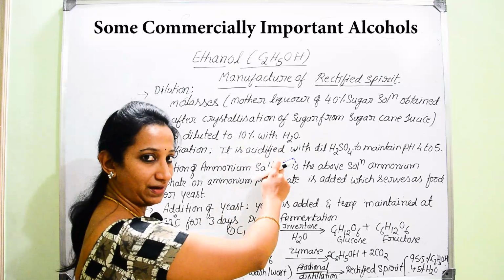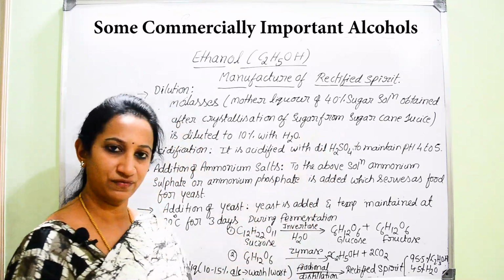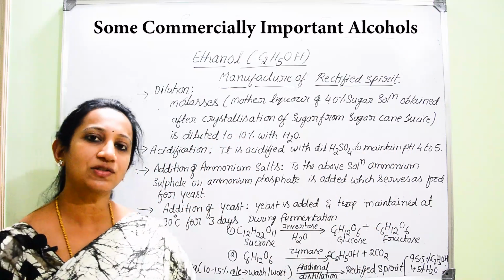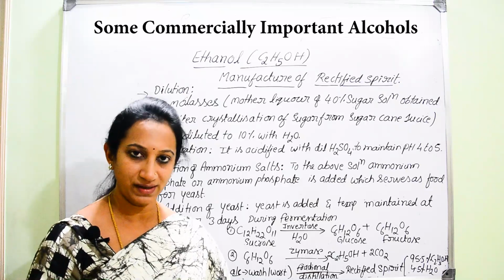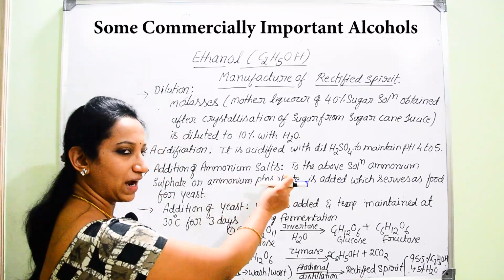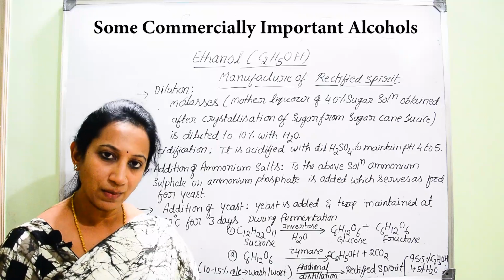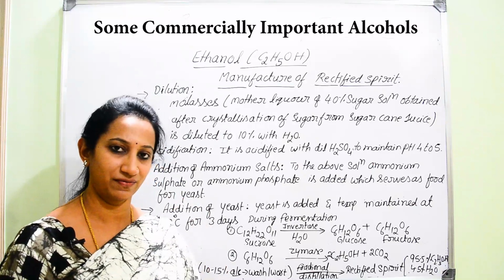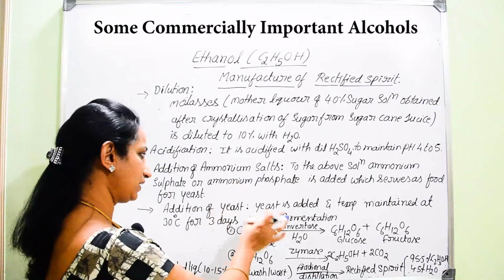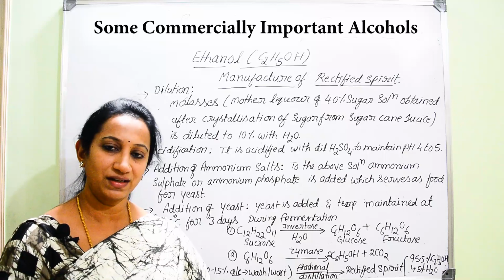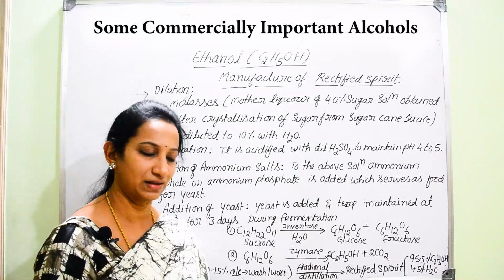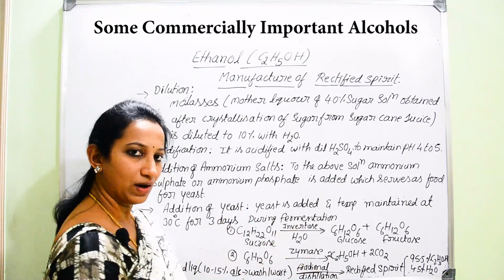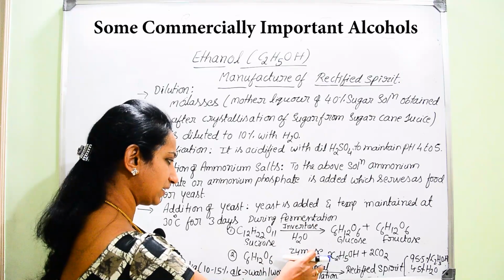To that, in the next step, we have to add dilute sulfuric acid to maintain the pH between 4 to 5, so that it also helps to destroy the growth of unwanted bacteria. Then to this we add a certain amount of ammonium salt, either ammonium phosphate or ammonium sulfate, which acts as food for the yeast. The major role in the conversion of sugar into ethanol is played by yeast, because yeast contains two important enzymes, one is invertase and the other is zymase.